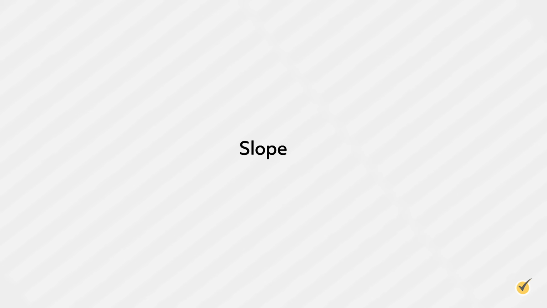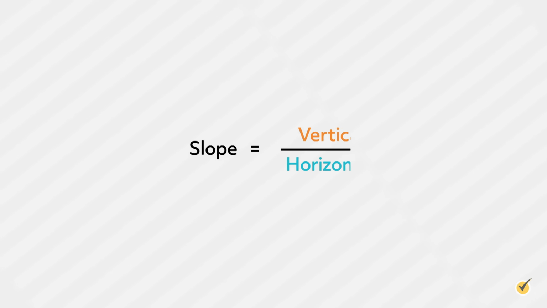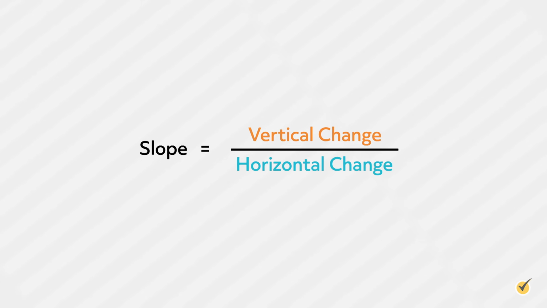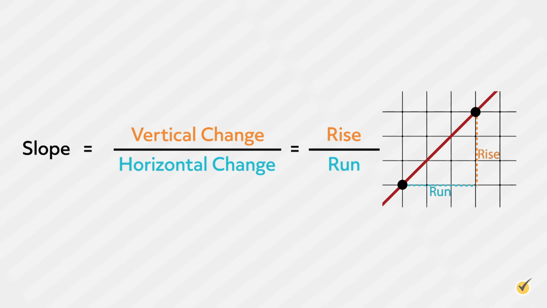Now let's take a look at how slope provides you with instructions to graph from the y-intercept. Any value of slope can be looked at as a fraction, where the numerator indicates where to move along the y-axis and the denominator indicates where to move along the x-axis. Movement along the y-axis is typically referred to as the rise. A positive rise value would instruct a move up the y-axis, while a negative rise would indicate a move down the y-axis. Likewise, a positive run value would mean a shift to the right, and a negative run would mean a shift to the left.